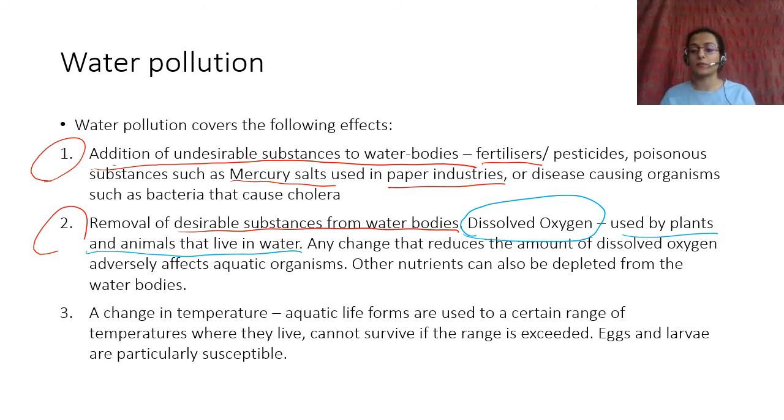Eggs are especially susceptible because there are some animals in which the sex of the organisms depends on the temperature. So a lot of times there will only be a lot of males or a lot of females, and then the number of the new generation decreases. If there are a lot of males and fewer females, there will be fewer babies. If there are more females and fewer males, again there will be fewer babies because they might not be able to mate properly. The balance gets all messed up, right? So change in temperature causes coral bleaching, causes change in genders of organisms, and all these things can be very dangerous for the life forms that are found.